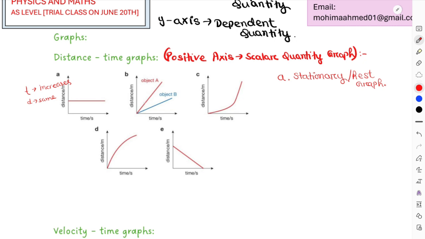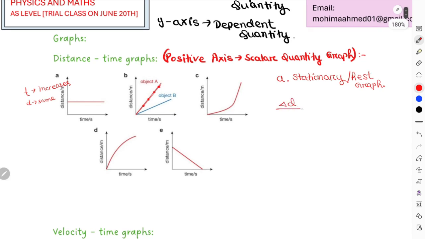Now for B, these types of graph are known as constant speed graphs. Why is that? Because this is a straight slant line, right? For a straight slant line, if you calculate the gradient, you'd see that the gradient at every point will be the same. For a distance-time graph, the gradient will always give you speed, because gradient calculation is change in distance over time, and change in distance over time is the equation for speed.